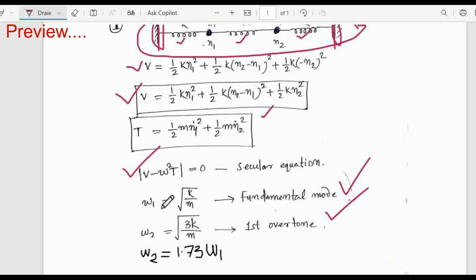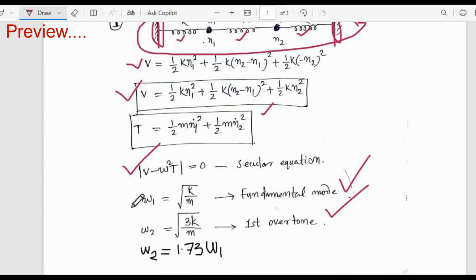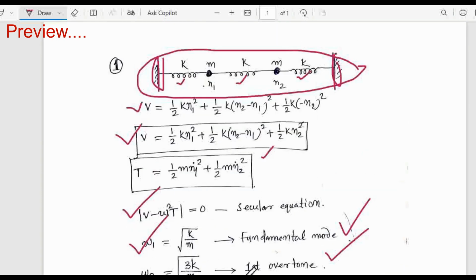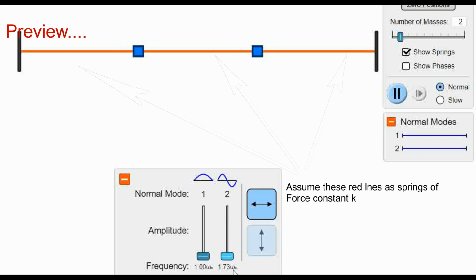Now the question arises how to imagine it, how they are vibrating, because this is the fundamental frequency mode. And in this frequency, how is it vibrating? Let's see how it is vibrating. You see how it is vibrating.